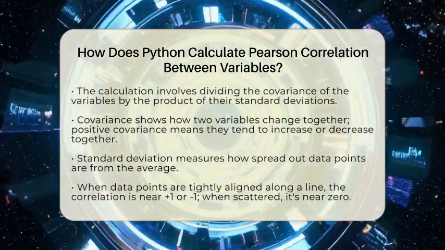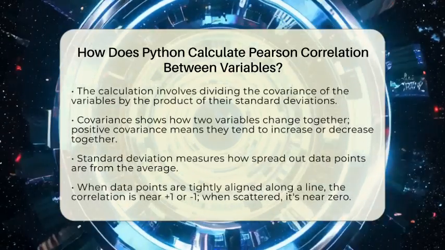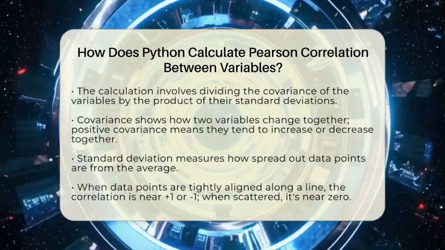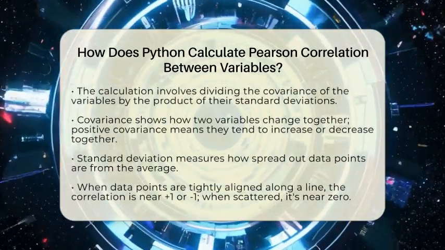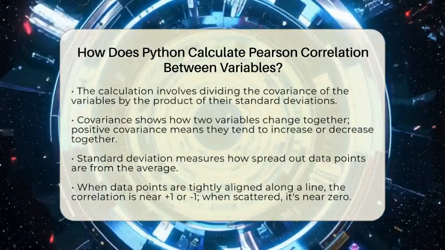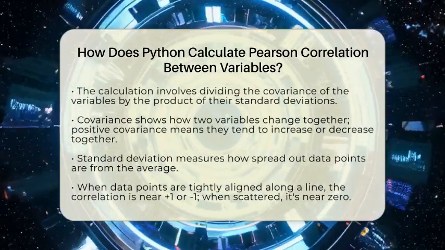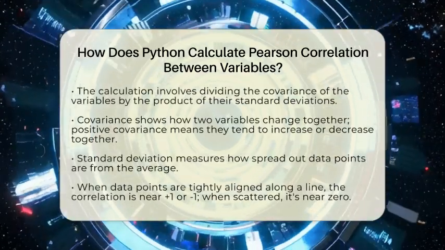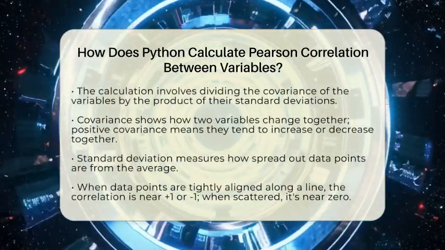So the formula looks like this. The correlation equals the covariance of the two variables divided by their standard deviations multiplied together. This keeps the correlation value between -1 and +1. When the data points are tightly packed along a straight line, the correlation is close to 1 or -1. When they are scattered randomly, it's near 0.